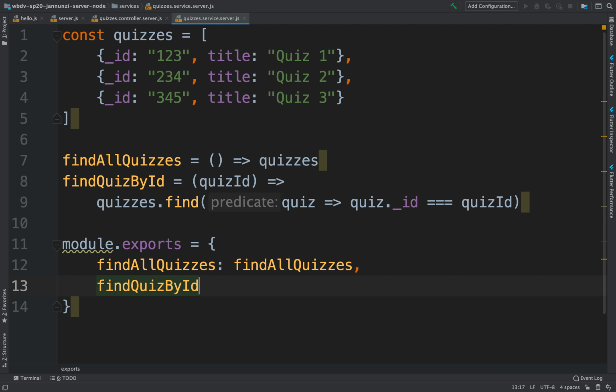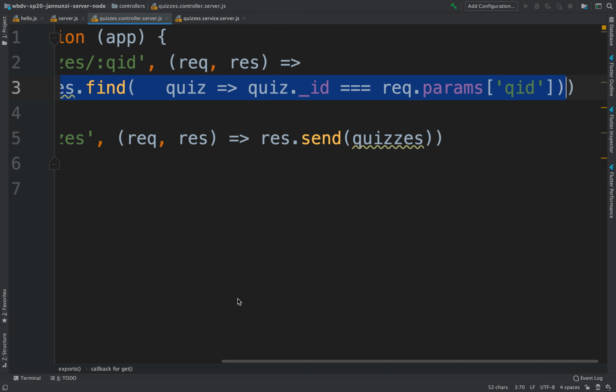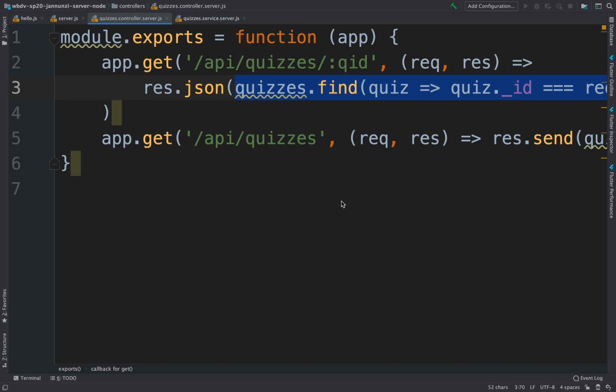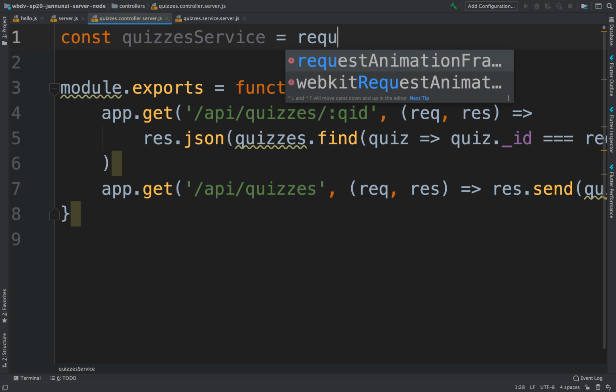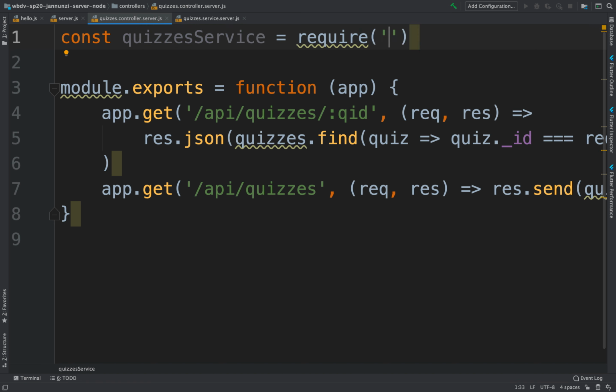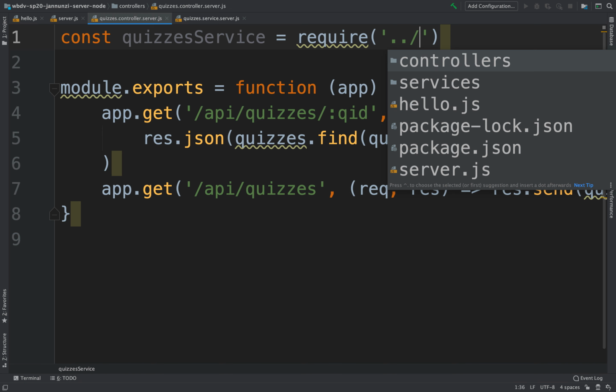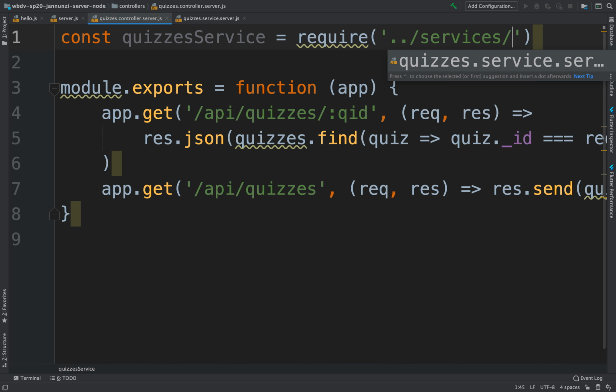And once we export it, from our controller we can import that. We can say const quizzesService equals require. Right now we're in the controllers directory, so we're going to go up one and then down to services, looking for the quizzes service.